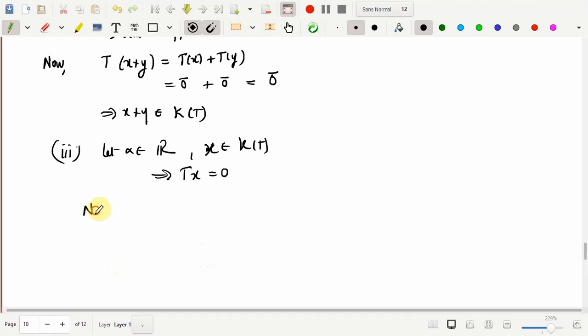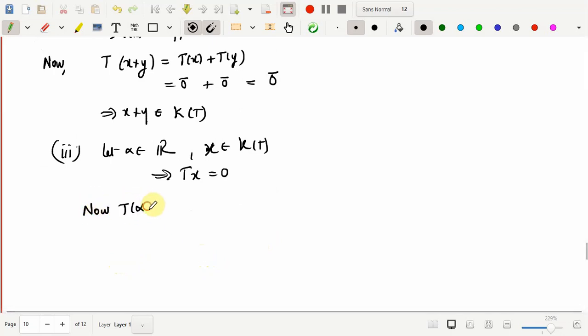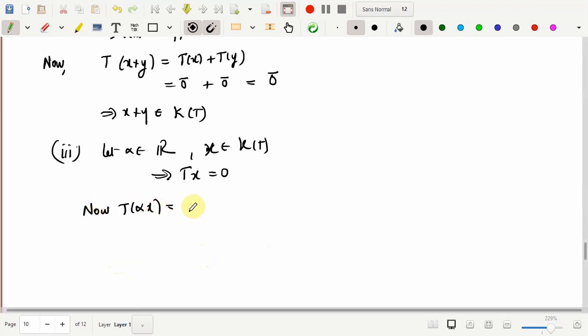Now I need to check T of alpha x. By the second condition of linear transformation, this is the same as alpha times T of x. But T of x is equal to 0, so this is alpha times the 0 vector, and by the properties of vector space, this is equal to 0. So this implies that alpha x also belongs to kernel of T.